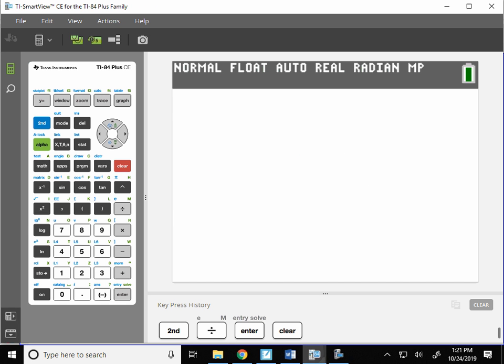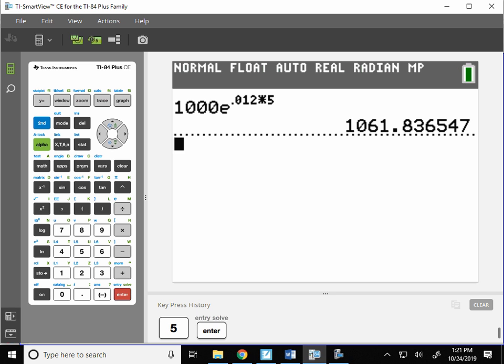When you're in your calculator, I'm going to show you two places where E is. The first one, we're just going to use the same E we did before. You'll hit the caret, 0.012 times 5, and you should get that number. Did anyone not get that number? Now, if your calculator does not make the little exponent and it just does a caret symbol, you need to put 0.012 times 5 in parentheses.